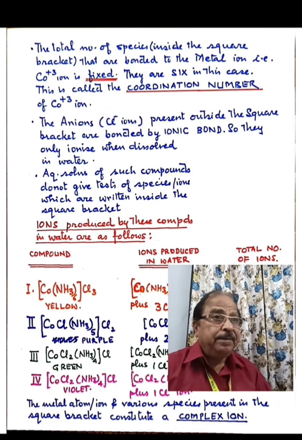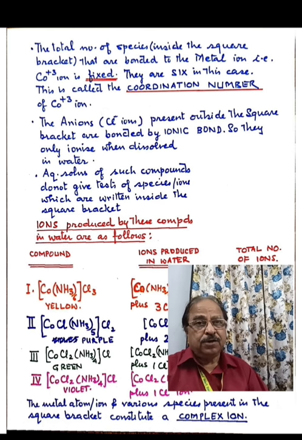It means that any metal cation has a fixed number, which is called the coordination number, that is, the number of ligands, the number of species which can be attached to the central metal atom or ion. The anions, that is chloride ions, which are present outside the square bracket, are called counter ions. He told that they are bonded to the metal atom or ion by ionic bond.